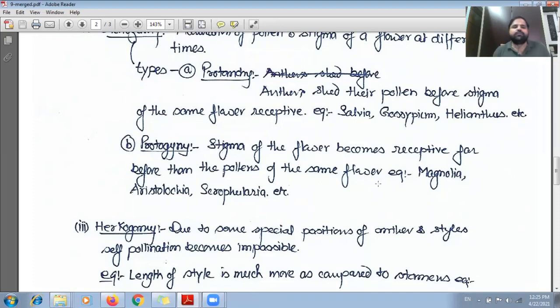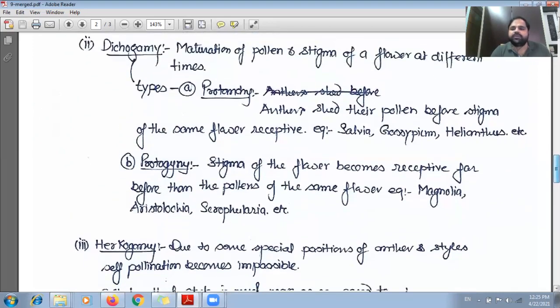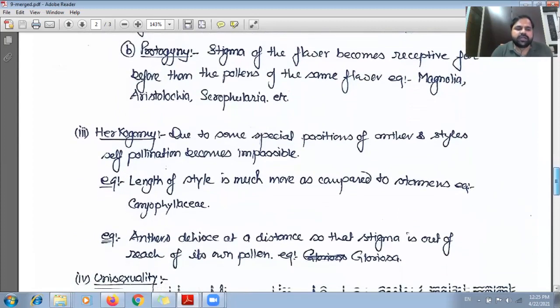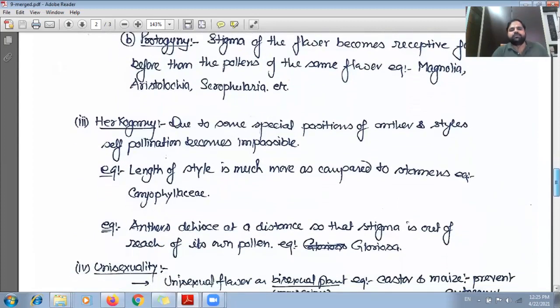So in case of protogyny, the female reproductive arrangement will be ready far before the maturation of the male gamete or pollen grain. So these are the things which will stop the self-pollination.